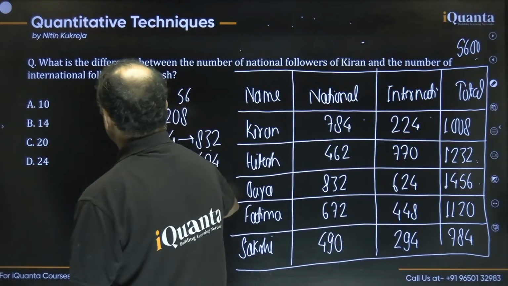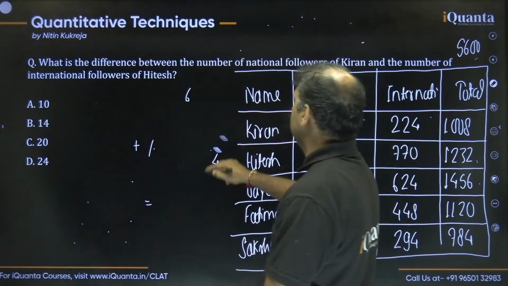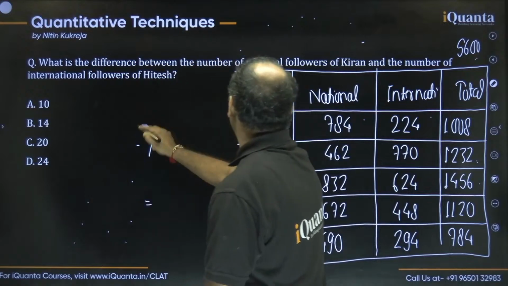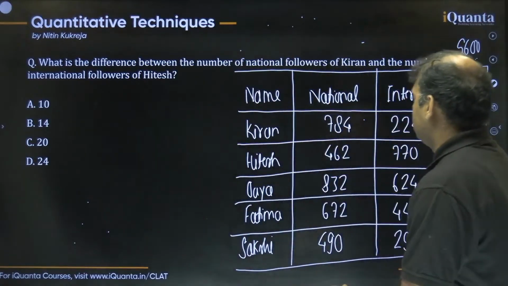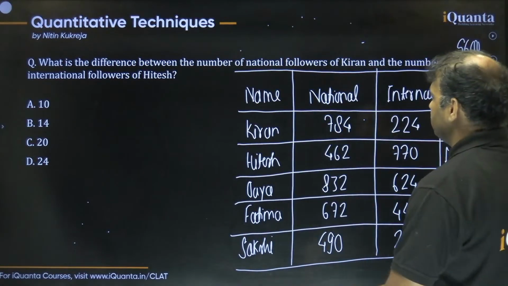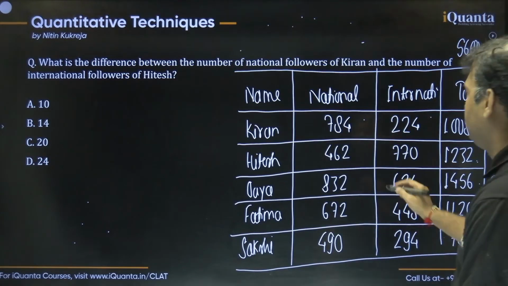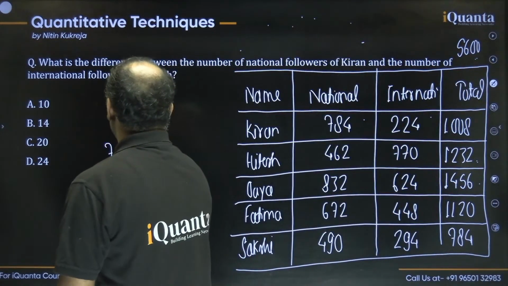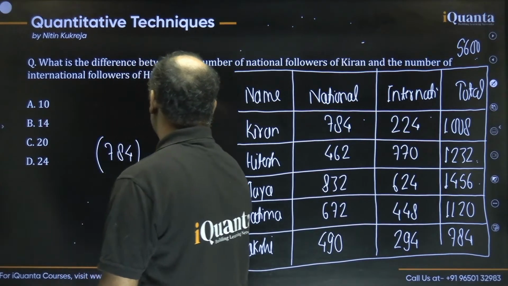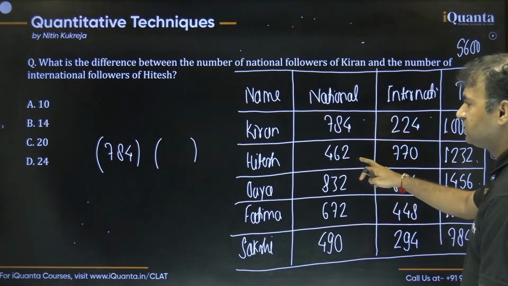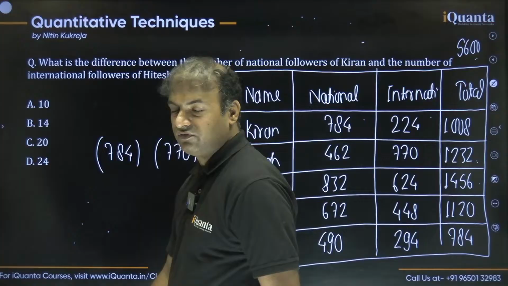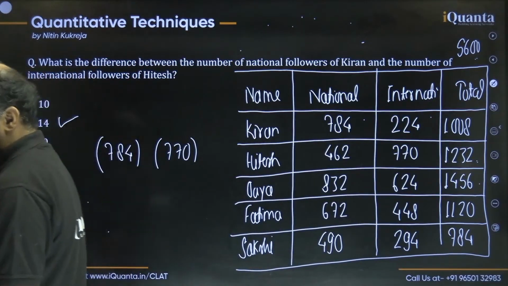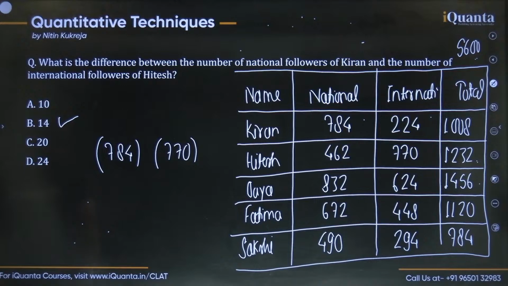Question number 1 is asking what is the difference between the number of national followers of Kiran and the number of international followers of Hitesh. National followers of Kiran are 784, all right? And international followers of Hitesh are 770. So this difference is obviously just 14, which makes the answer option B. Simple. Hope this is clear to all.